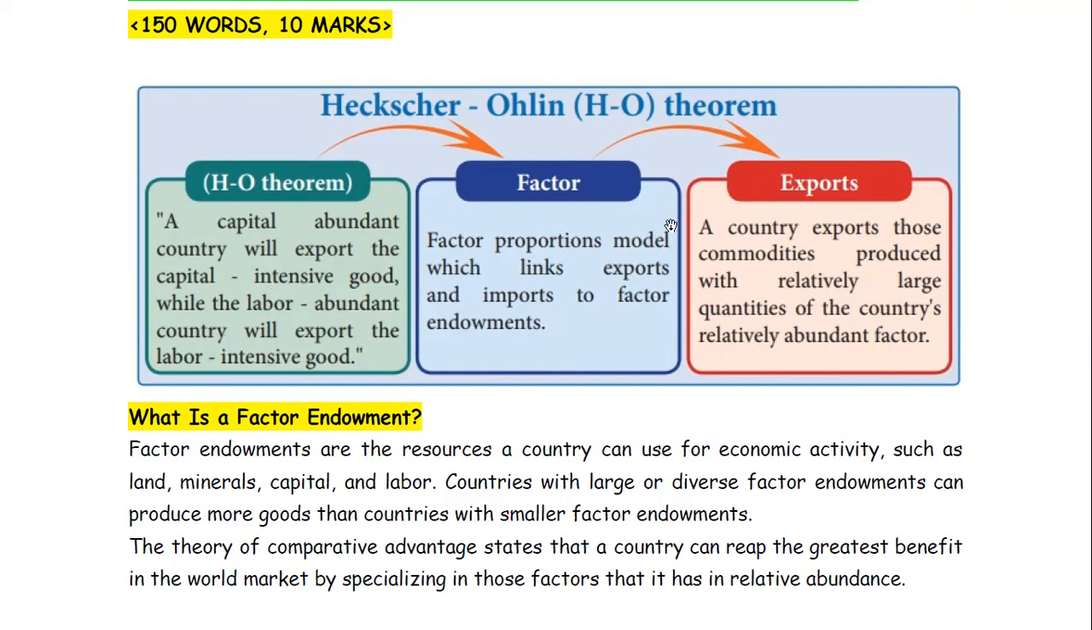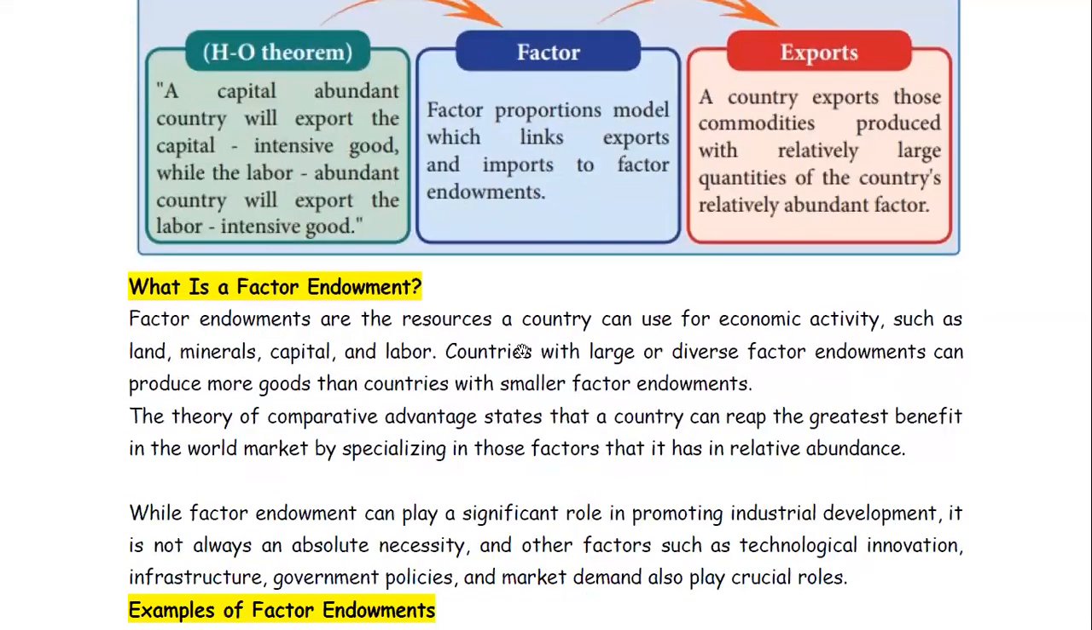So you got it, that whatever the economy is concerned, the main thing is how much export is actually going on, and we usually compare it with the imports of that country. Now, factor endowment is exactly the resources that a country can use for economic activities, like land, minerals, capital, and labor. So what do you understand? Factor endowments are the availability of the resources that any country can use for economic activity.